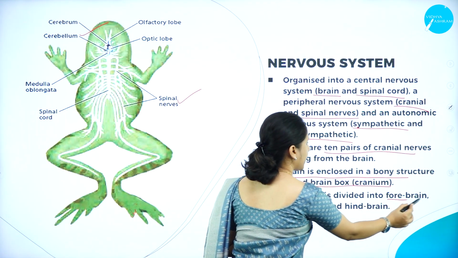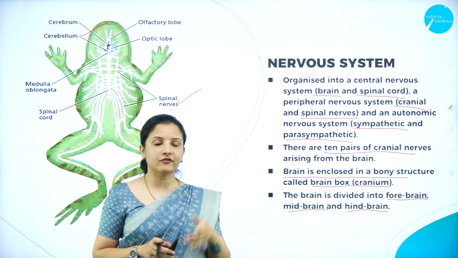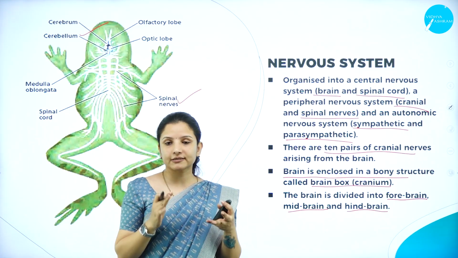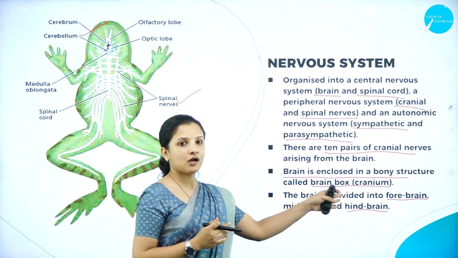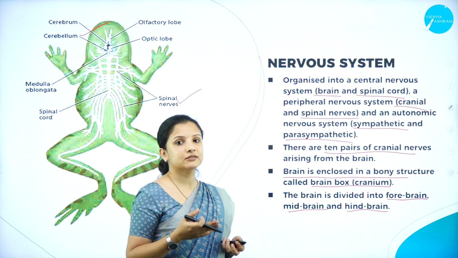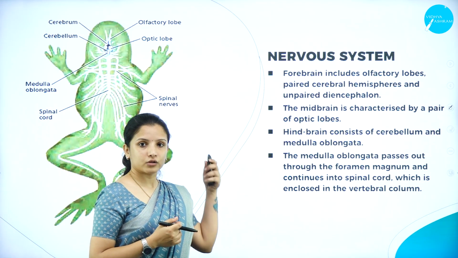And the brain is divided into three main regions: the forebrain, the midbrain and the hindbrain. Just like how we have a forebrain, a midbrain and a hindbrain, the frogs also have a forebrain, a midbrain and a hindbrain. That is, the brain is divided into different parts.